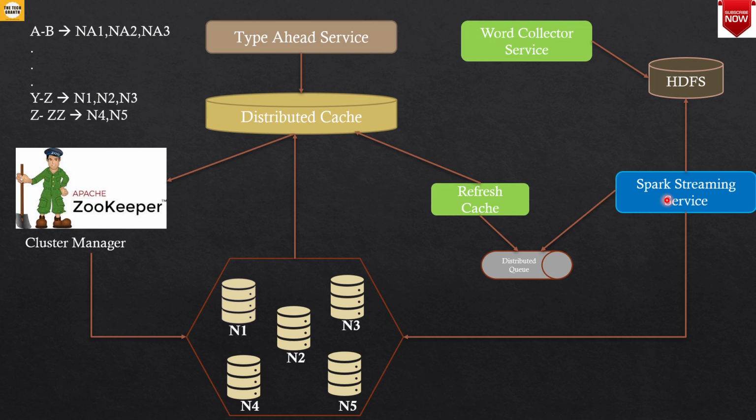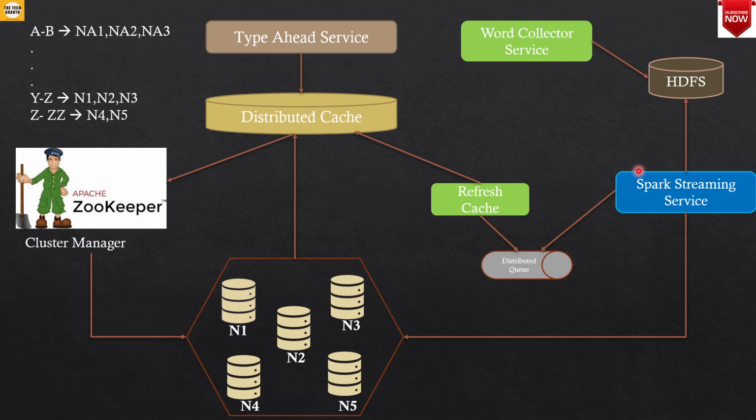Now this service should have some feature so that it is able to rank the words that we are getting, and the ranking should be based on the most recently searched words. Those words should have a higher ranking or higher weight, so that we suggest those words to the user first, and the words that were searched some time back will have less weight.